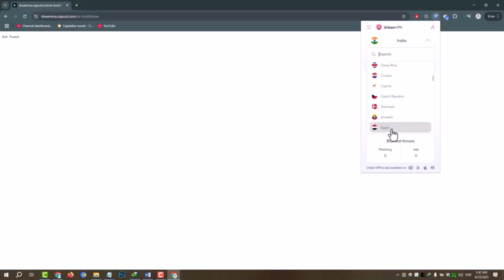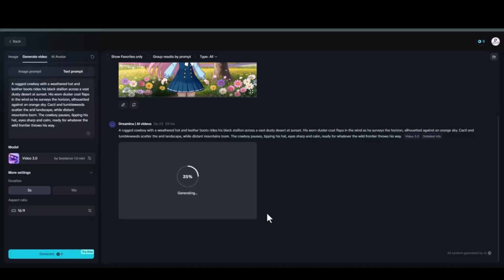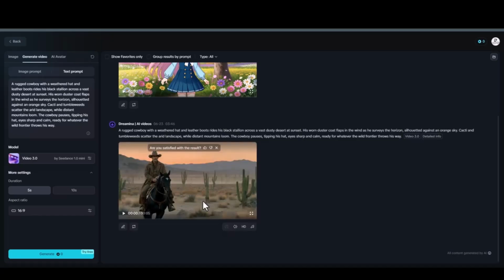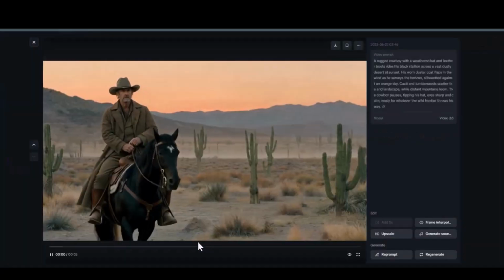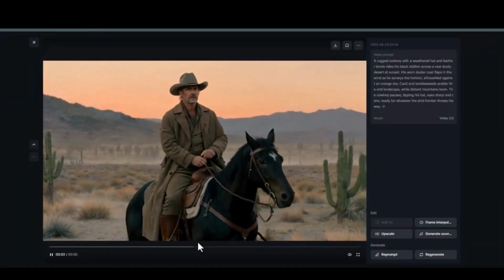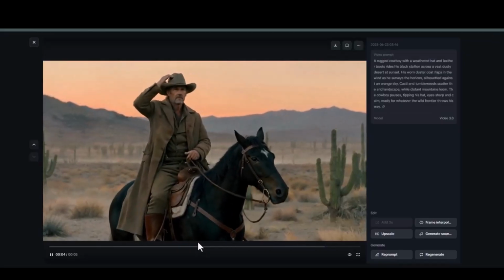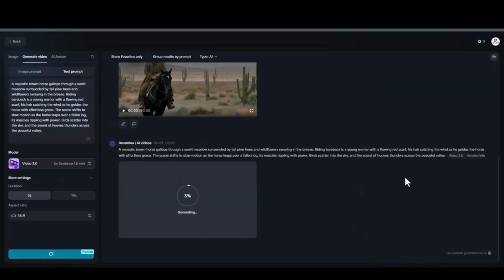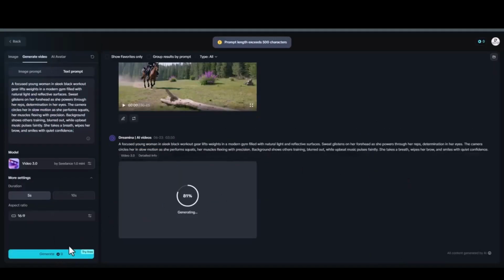After that, I install Urban VPN, but any VPN with multiple free countries works. Urban VPN has lots of free servers you can select from. For example, I connect to the Germany server and begin to generate with Seedance 4 or 5. As you can see, it costs 0 credits. Until now, the method worked. The video is ready. Let's watch it.